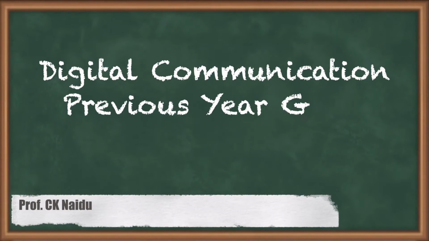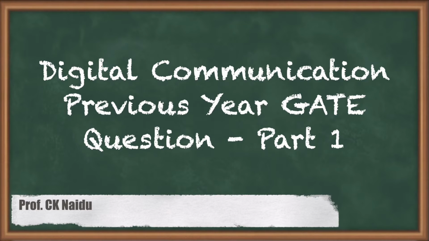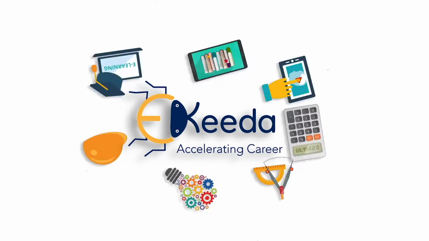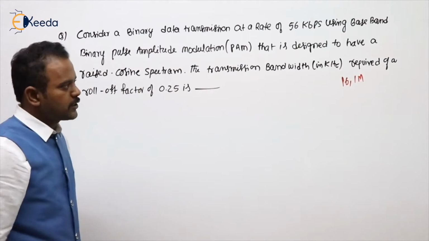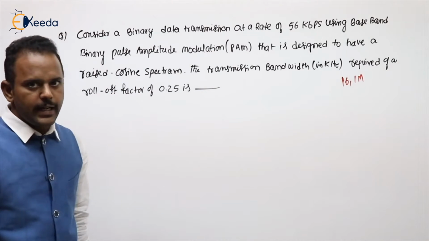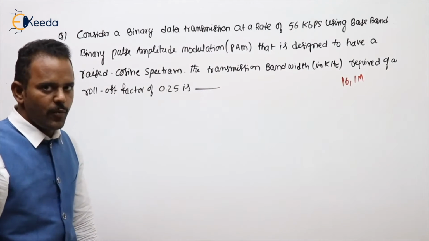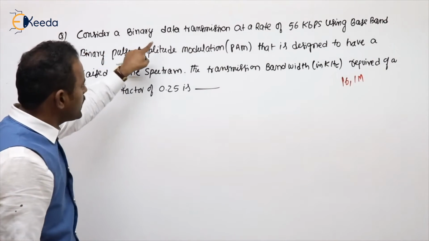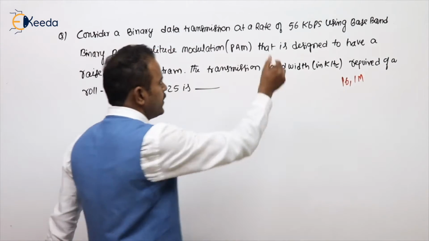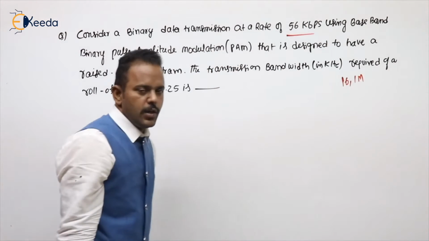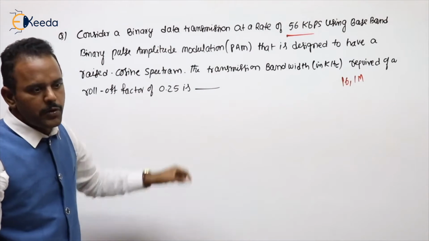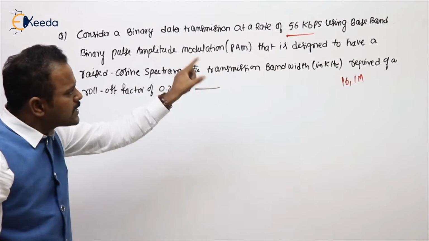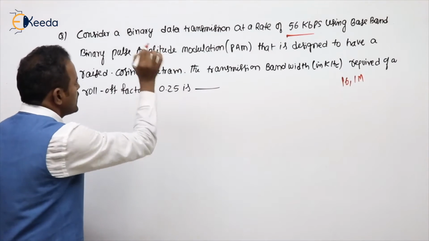Hello students, in this video we are discussing a GATE numerical. See the next problem, asked in the GATE examination of 2016 for 1 mark. Consider a binary data transmission at a rate of 56 kbps using a baseband binary PAM system, pulse amplitude modulation, that is designed to have a raised cosine spectrum.